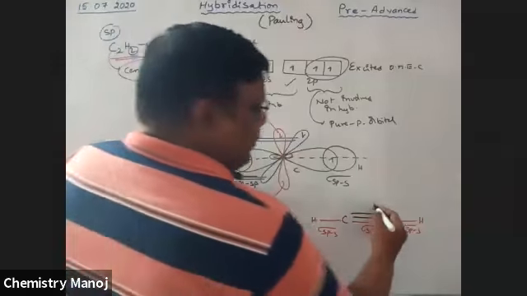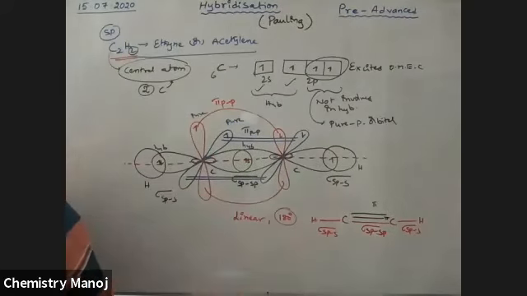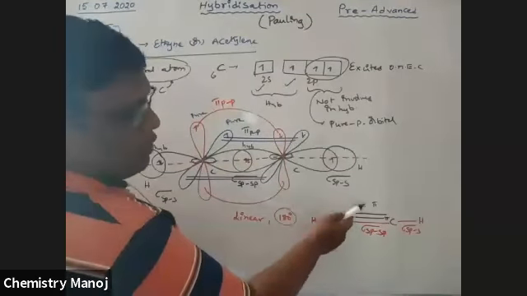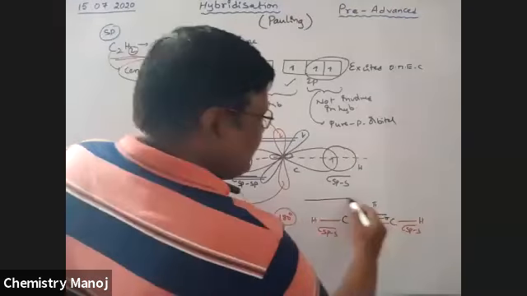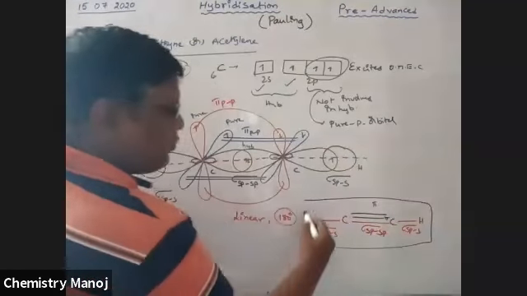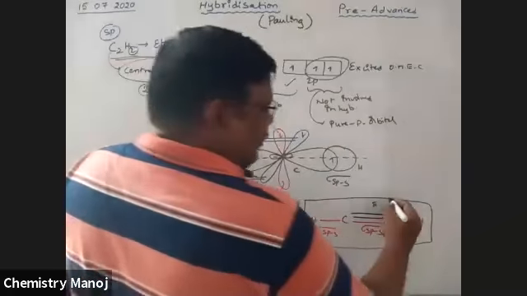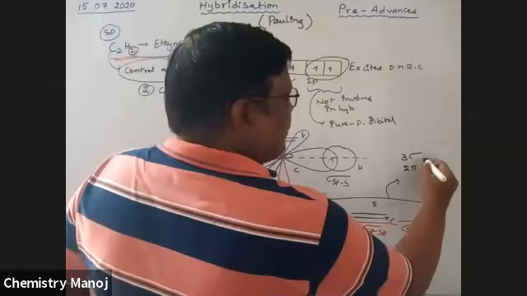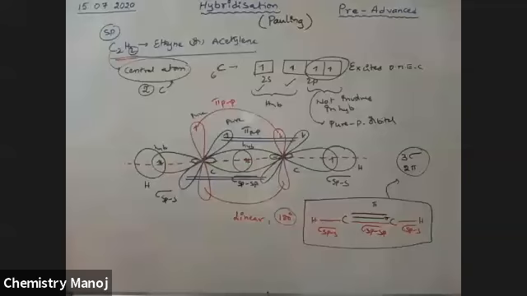These two are sigma bonds. Therefore, between carbon and carbon, there are 3 bonds. And these 2 are sigma bonds. So the entire molecule, this is the acetylene molecule, guys. In this acetylene molecule, there are 3 sigma bonds and 2 pi bonds.